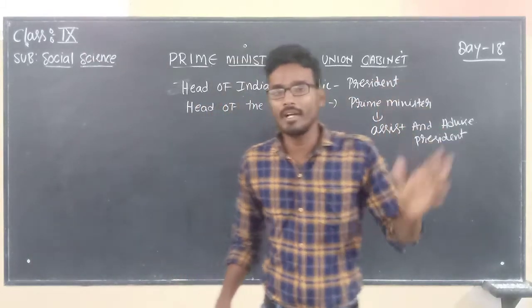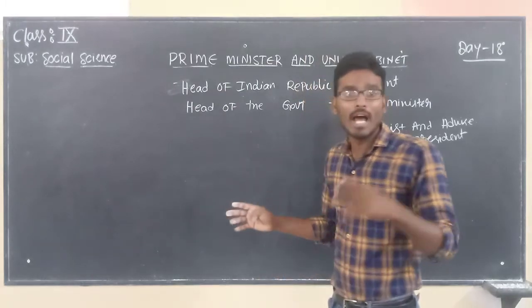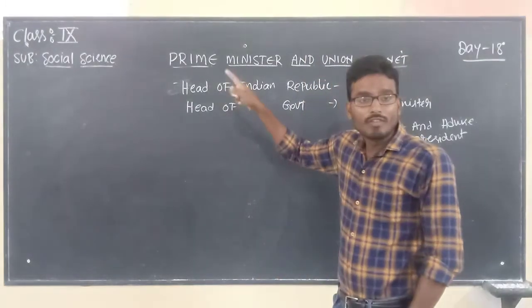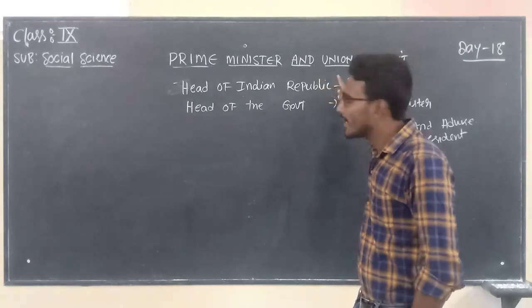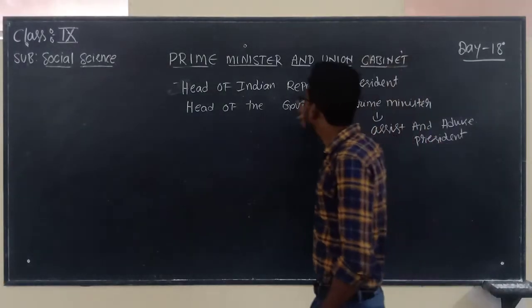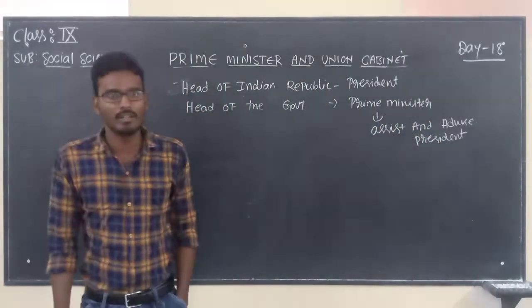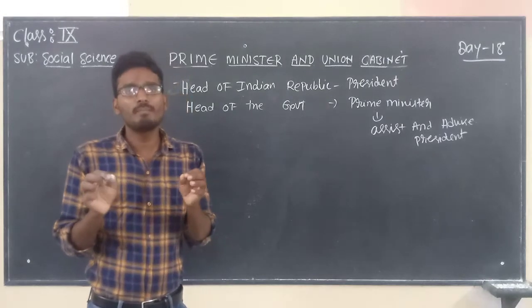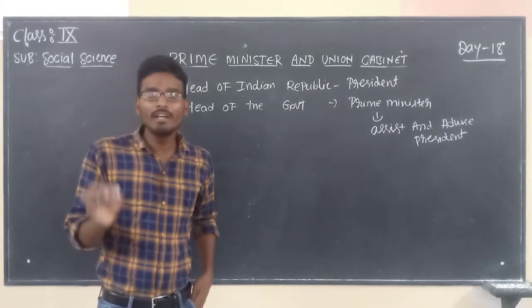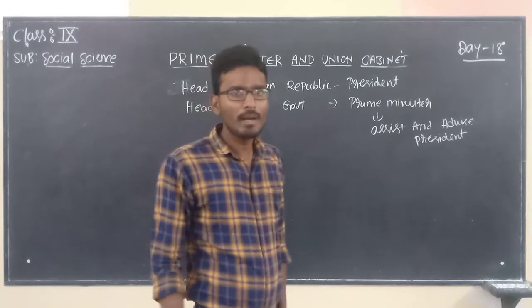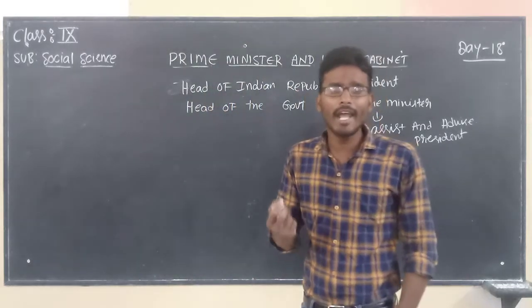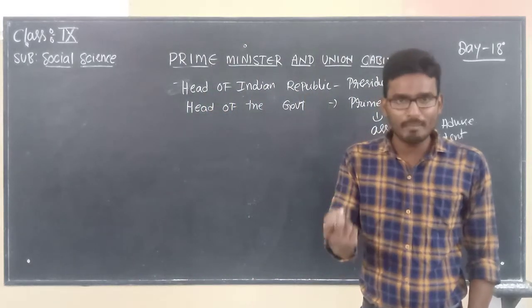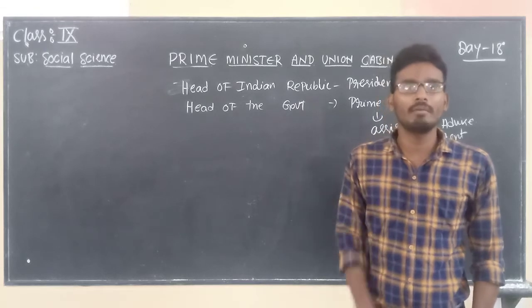Prime Minister and his cabinet. That is the major purpose. Already I told you, if the President is the head of the Indian Republic, then the Prime Minister is the head of the government. Actually, the power of a president in India is only for namesake, but each and every executive function will be done by the Prime Minister and his cabinet.